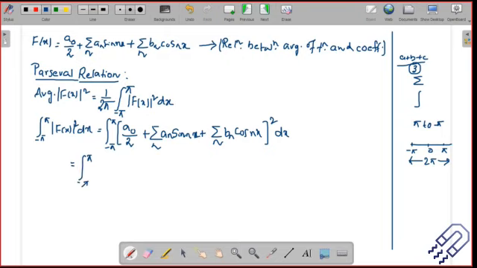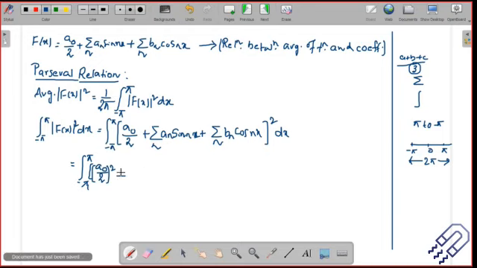It should be easy. There are three terms here, 1, 2, 3. If you take the square, you get the square of this term, the square of this term, the square of this term, and then the cross terms, where you multiply this with this, and this with this.